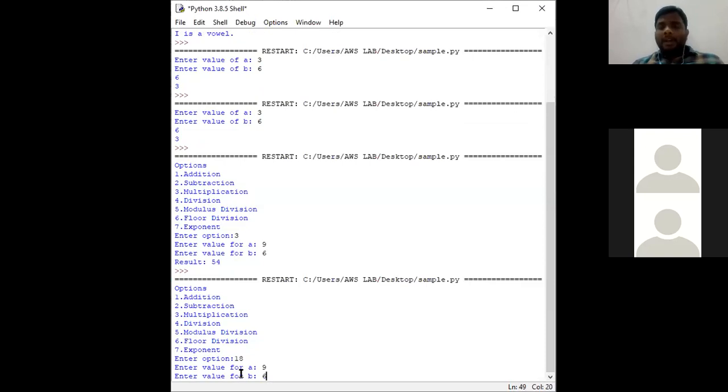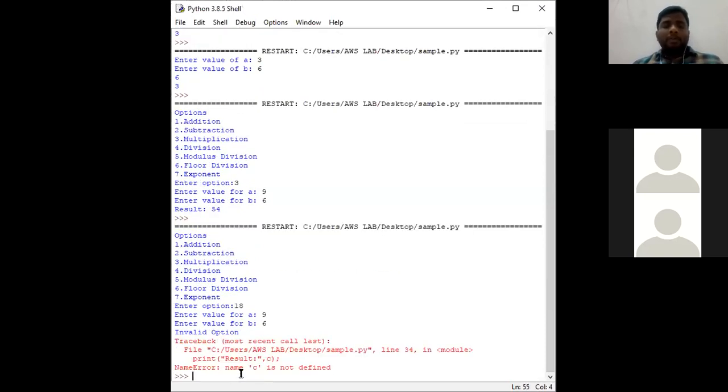Immediately after pressing enter, we are going to get the output as invalid option, as well as the error that name C is not defined. Why? Because in the else statement we did not mention any variable called C. Clear?